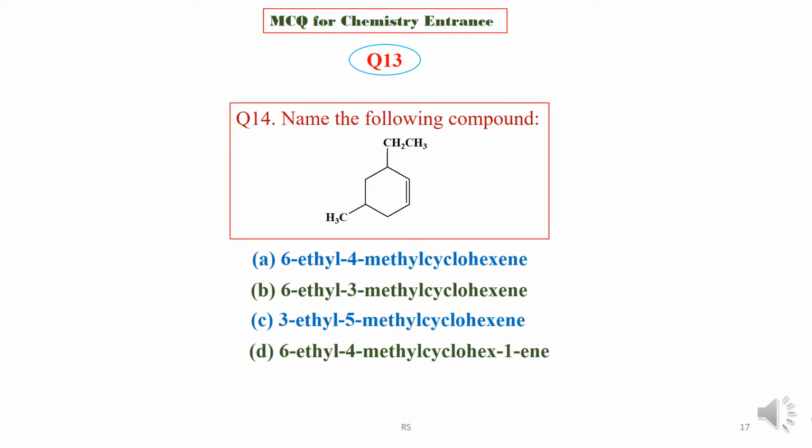Question 13. Name the following compound. This is a cyclic alkene compound. Choose the correct IUPAC name among these 4 options. We are now going to check the answer key, and the right option is option C, that is 3-ethyl 5-methyl cyclohexene.